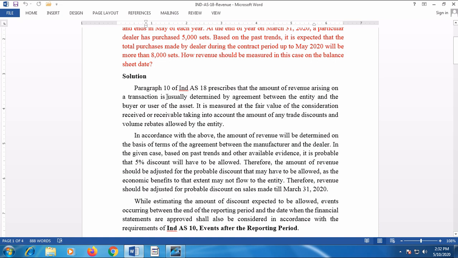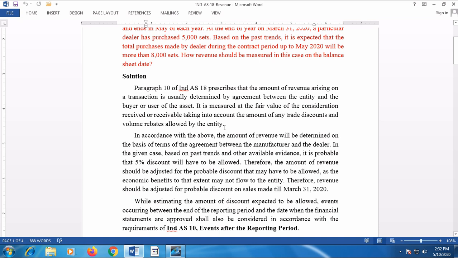As per paragraph 10 of Ind AS 18, the amount of revenue arising on a transaction is usually determined by agreement between the entity and the buyer or the user of the asset. It is measured at the fair value of the consideration received or receivable, taking into account the amount of any trade discount and volume rebates allowed by the entity.